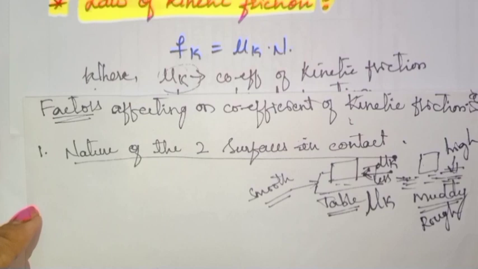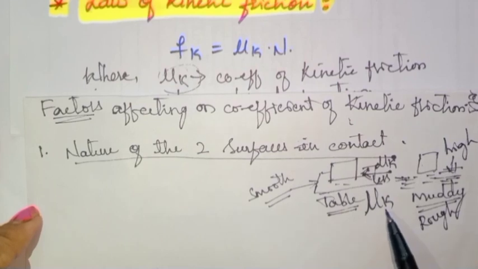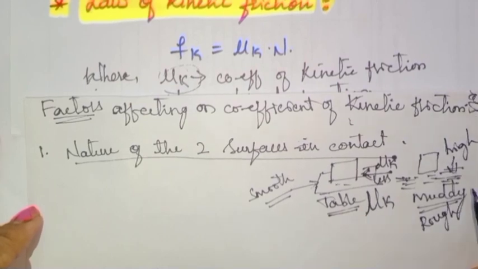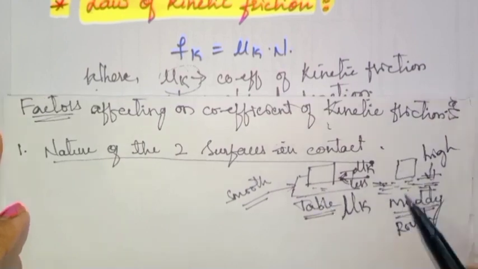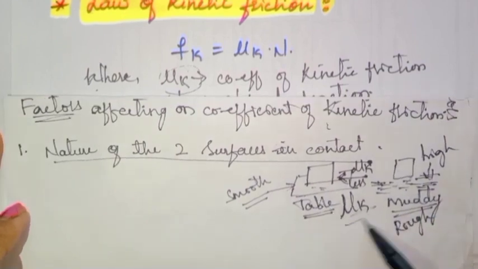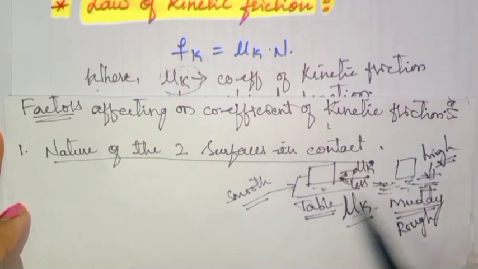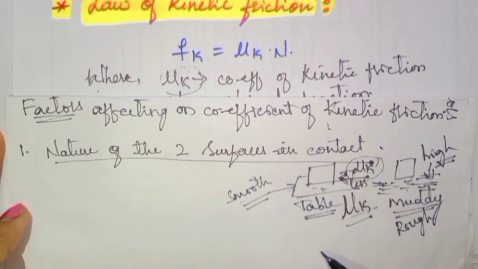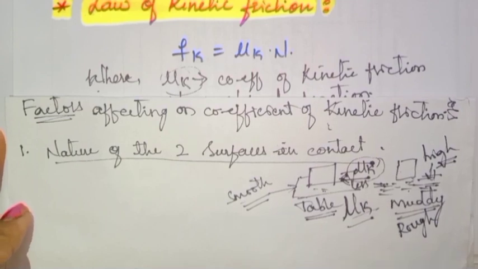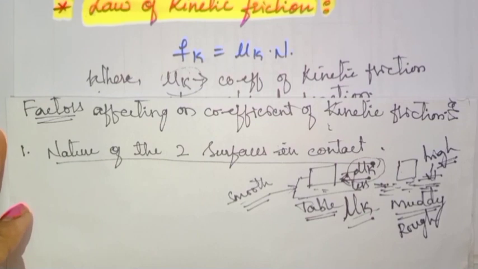So by that we can say the coefficient of kinetic friction changes according to the surface in contact. If the surface is rough, the coefficient of kinetic friction will be high, and if the surface is smooth, the coefficient of kinetic friction will be less. That's what I showed you in the last part of friction, in which a man was walking on the sand.